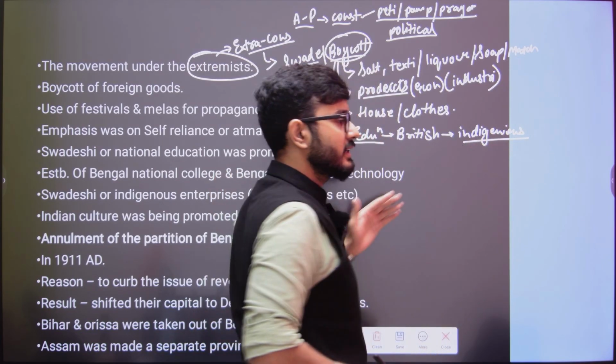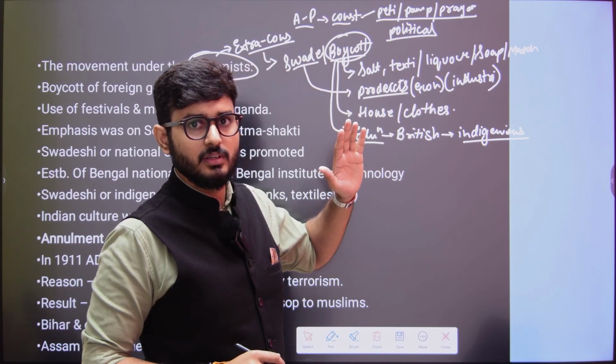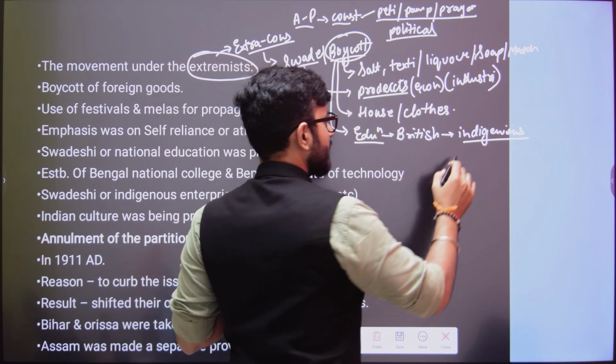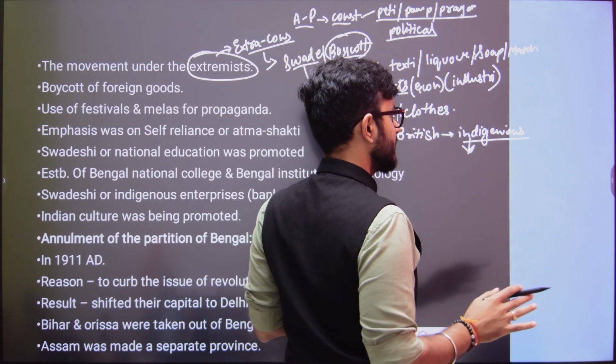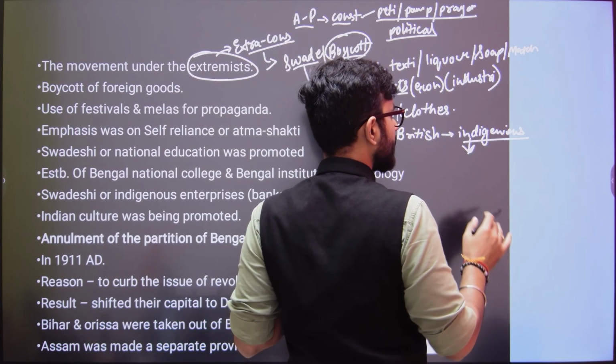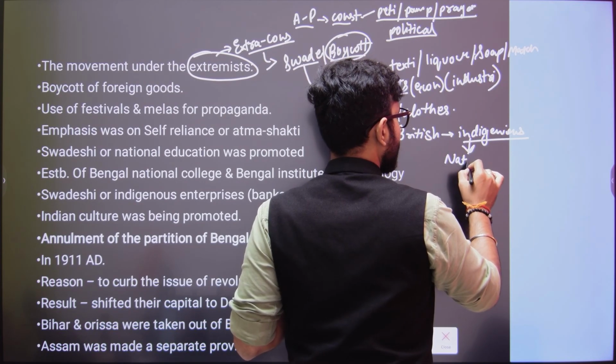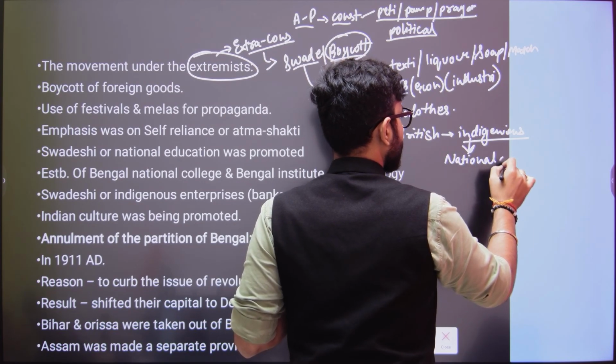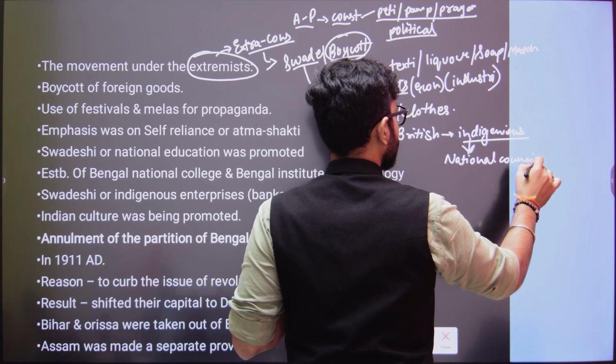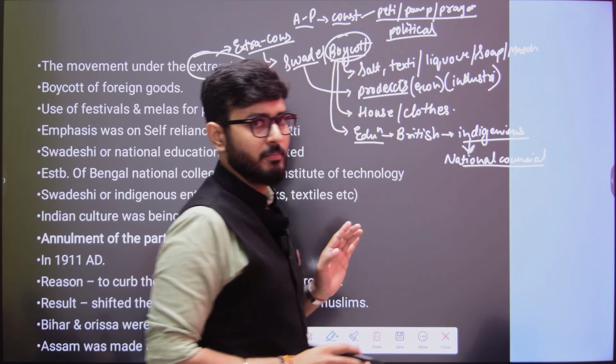Under that they promoted indigenous education, and moreover they set up a national council for education, which was Indian in nature, which was indigenous in nature.